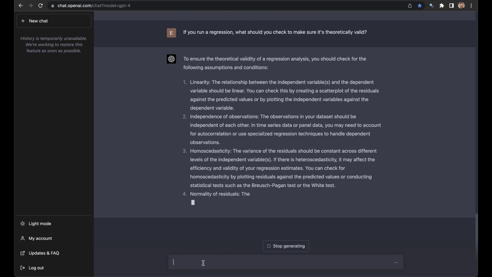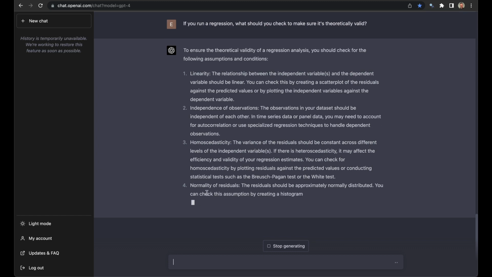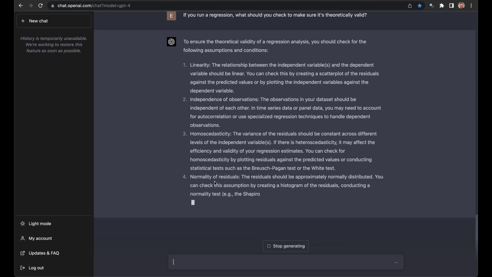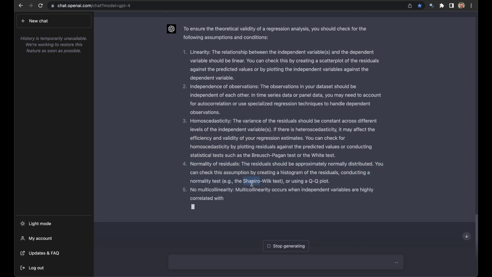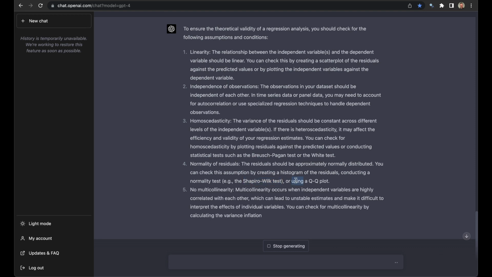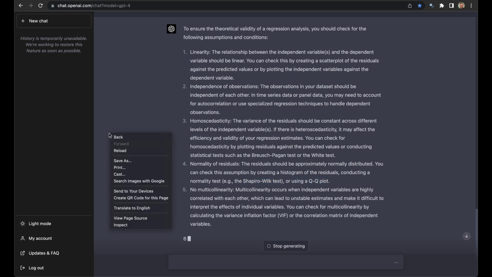I'm going to let it answer a few more other things. Okay, Shapiro-Wilk test. This is a really solid answer. So normality of residuals is important, and I wouldn't have known Shapiro-Wilk test off the top of my head. I have seen using QQ-plot.